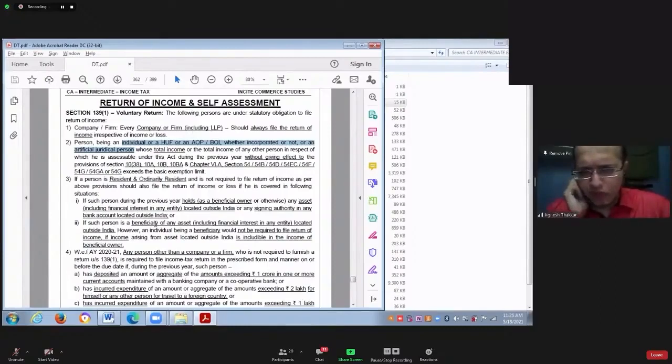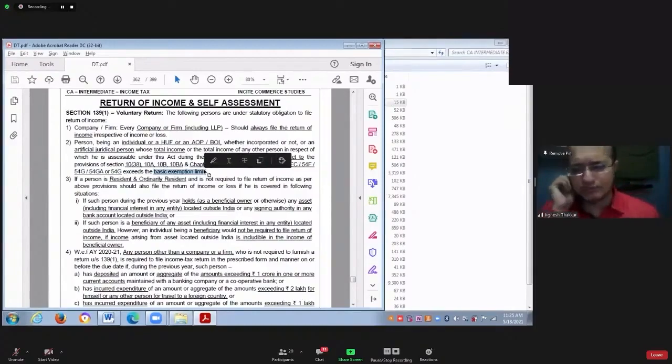For these persons, it is mandatory to file the income tax return, provided their total income before claiming exemption in section 10(38), before claiming 10A, 10B, 10BA deduction, before claiming chapter 6 deduction, and before claiming any exemption in section 54 series in the chapter of capital gain, exceeds the basic exemption limit.